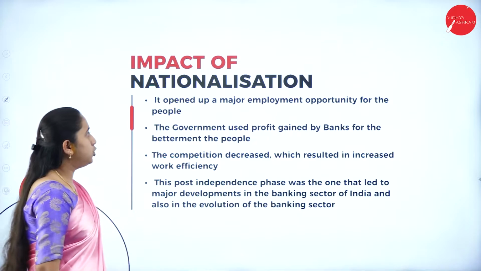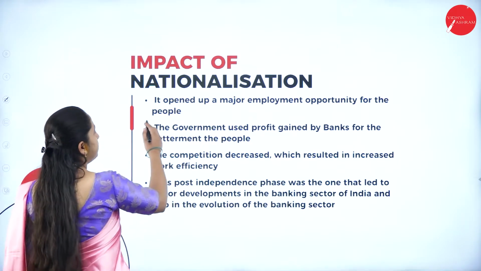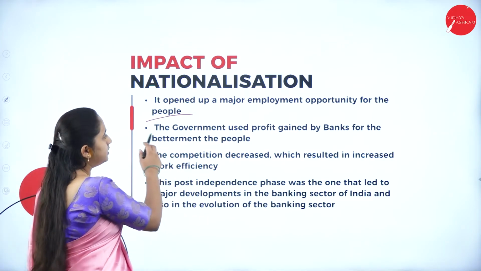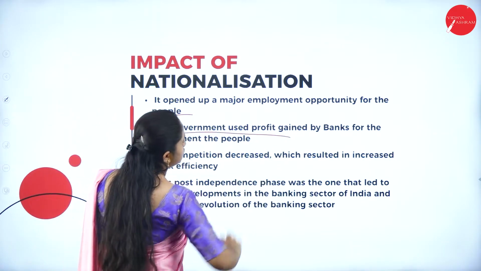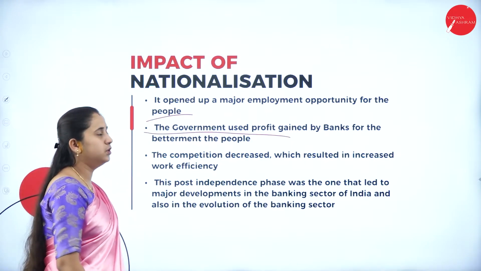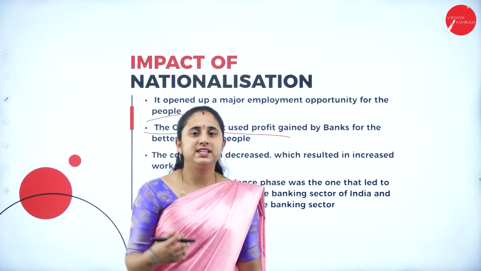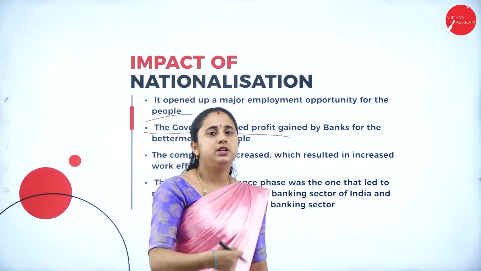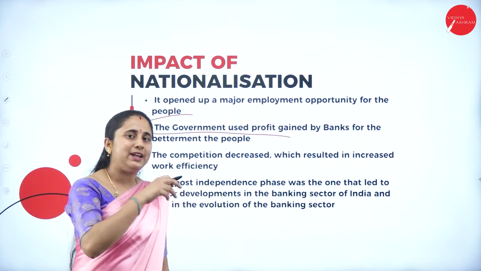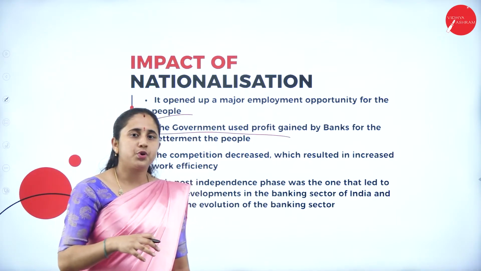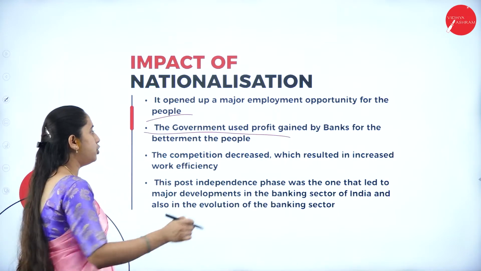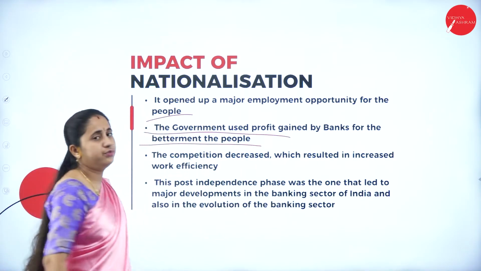Next, it opened up major employment opportunities for the people, so employment opportunities increased. Then the government used the profit gained by the banks for the betterment of people. Banks charge more interest for lending and pay less interest for deposits. They use the profit from this banking activity for the betterment of people.